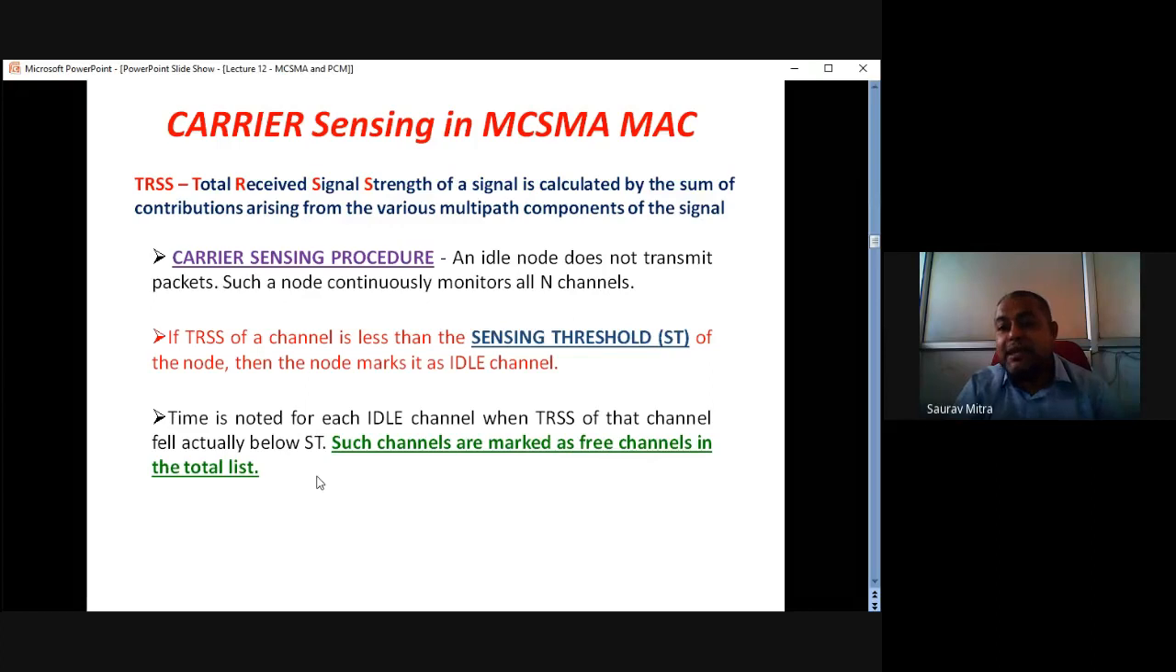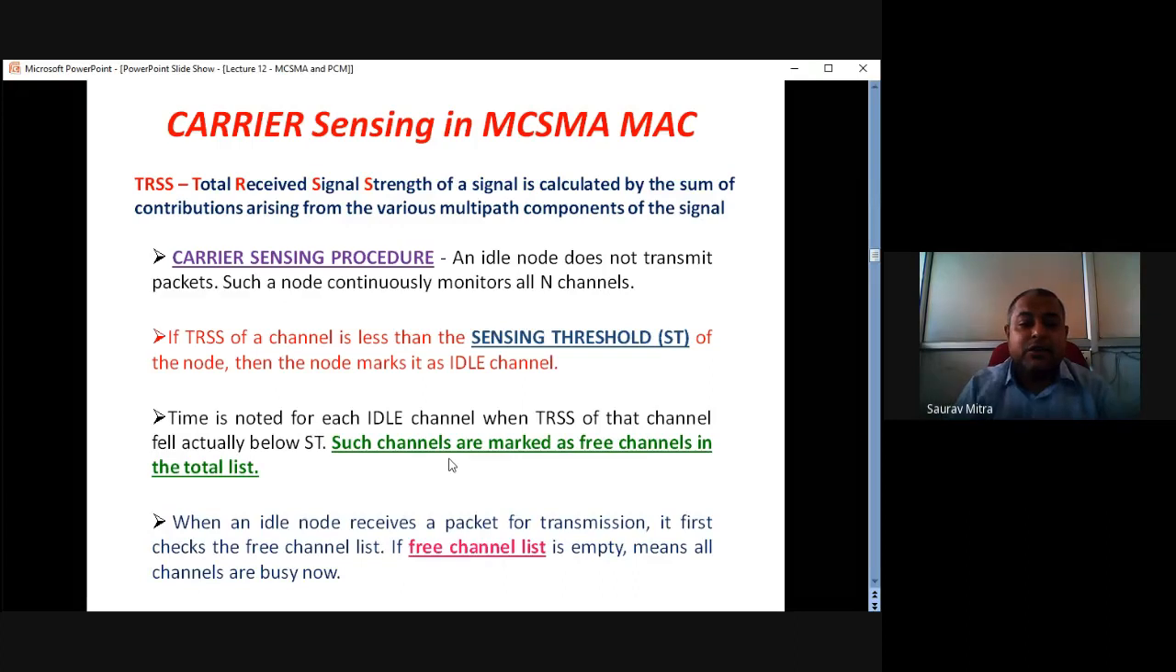So there is a big list in the whole network topology of which are the free channels and which are the occupied channels. At any time, if TRSS falls below the sensing threshold, exactly at that point the list will be appended, which means that channel will be marked as a free channel. That is a very important thing. So time is noted for each idle channel when TRSS of the channel falls below ST, that is the sensing threshold. Such channels are marked as free channels in the total list.